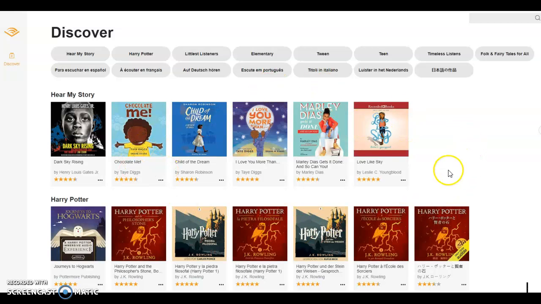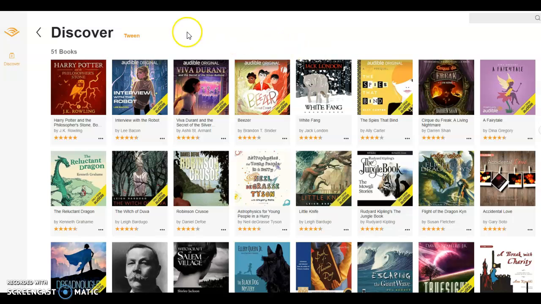Not all of the books on audible.com are available at stories.audible.com, but a wide variety of them are. I'm going to focus on the age group that I teach, which is tweens. In the tweens section, there's a wide variety of texts, everything from interesting fantasy stories to Harry Potter to classics like Jack London's White Fang. Let's take a moment and look at a classic that I particularly love, which is The Reluctant Dragon.